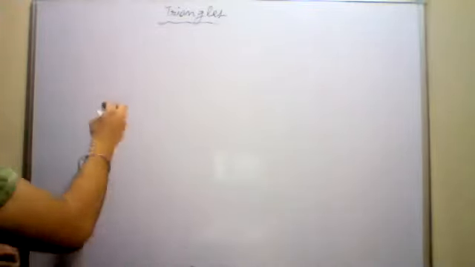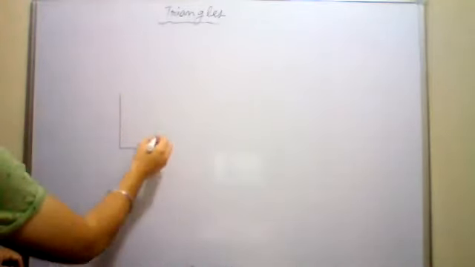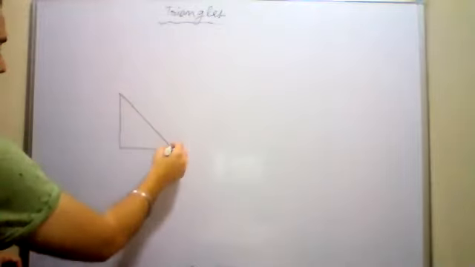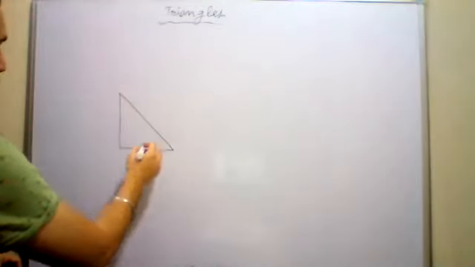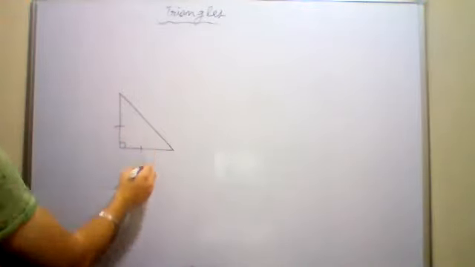Answer is complementary. Third one, each acute angle of an isosceles right triangle measures 45 degrees. So if it is an isosceles right triangle like I made here just now, one angle is 90 and two sides are equal.